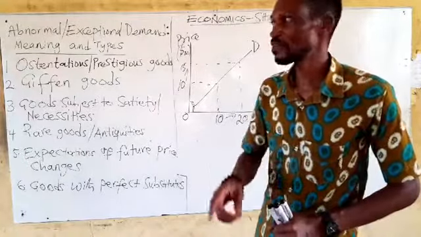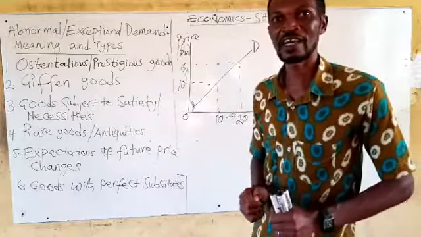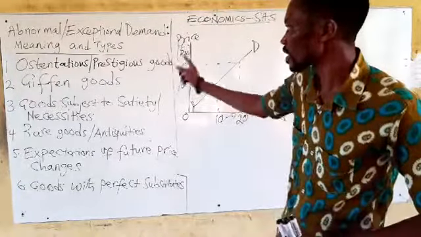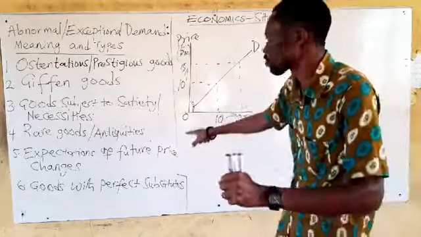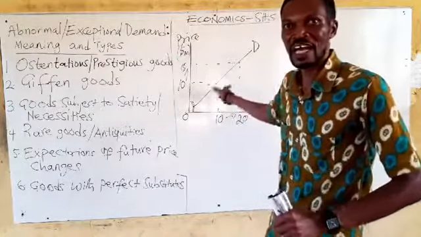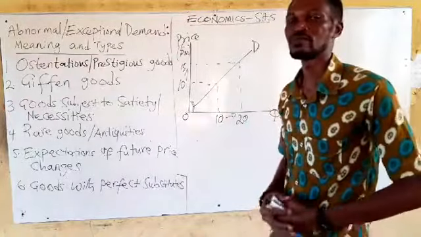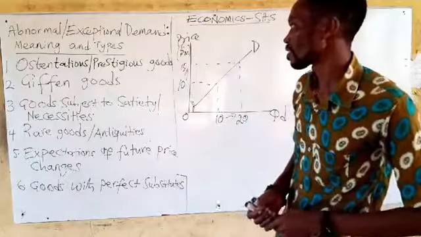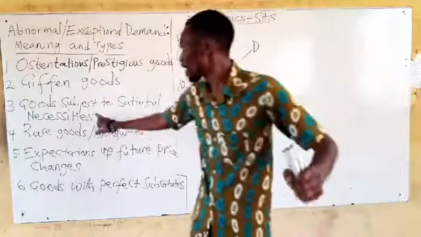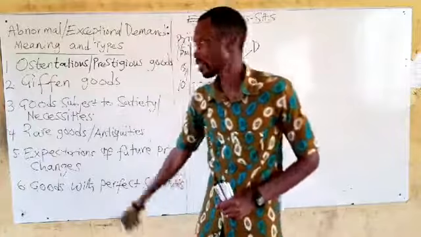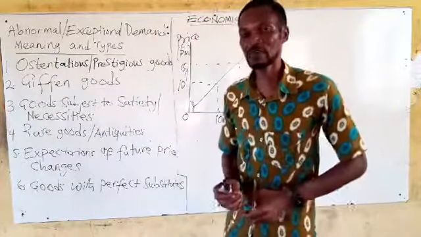Okay, and I believe that gifting goods is clearer now. So gifting goods, ostentatious goods, they face the same type of demand. At higher prices, more is bought. I hope you got it. Good. Then we have another type, point number 3, goods that are subject to satiety.